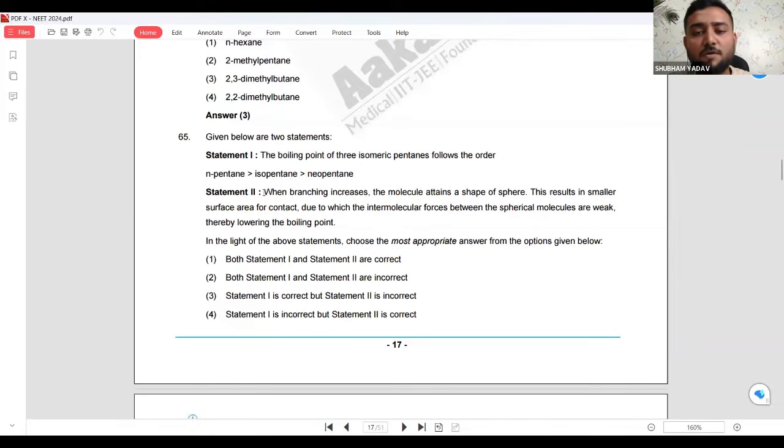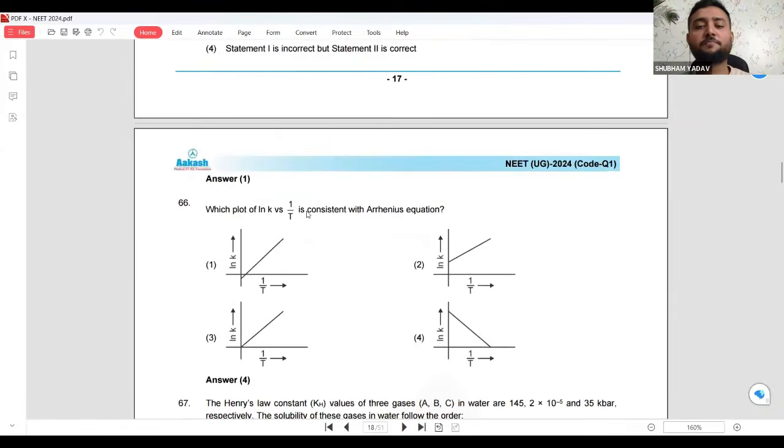Now, when the branching increases, the molecule attains the shape of a sphere. This results in a smaller surface area for contact, due to which the intermolecular forces between the spherical molecules are weak, thereby lowering the boiling point. So this is what I said, the same statement it has given. So the answer is statement 1 is also correct. Statement 2 is correct, and statement 2 is a 100% explanation of statement 1. It has given the answer in option 2.